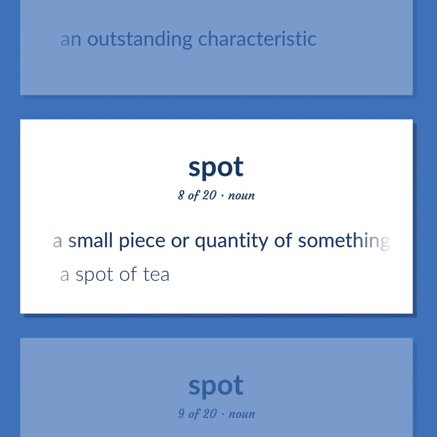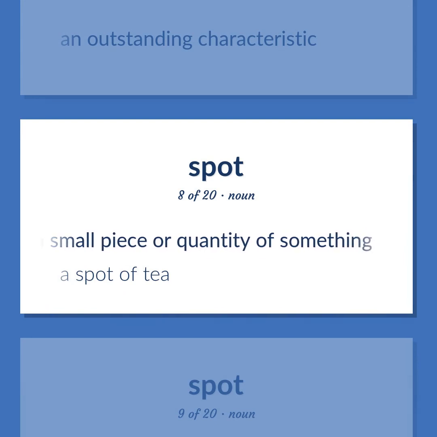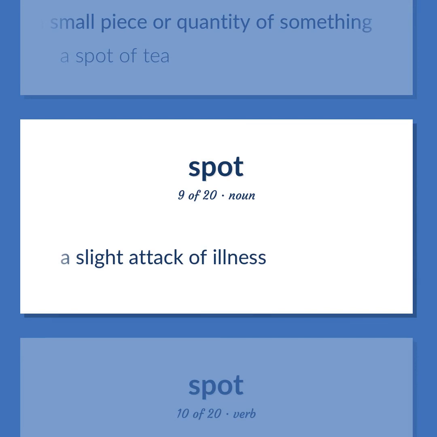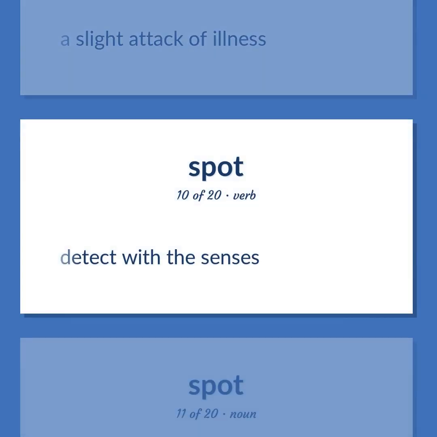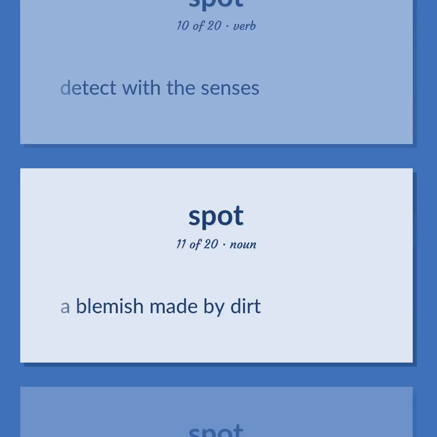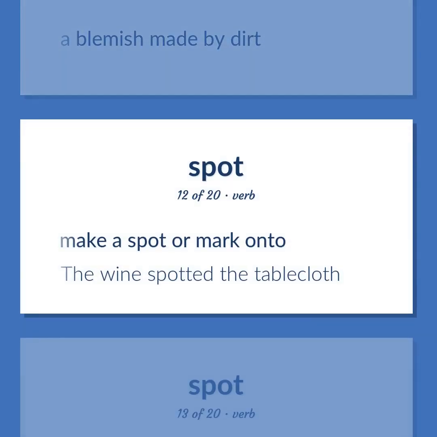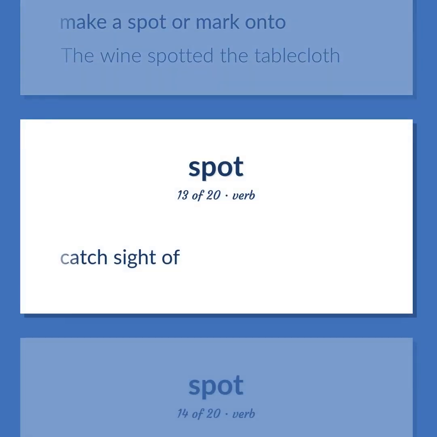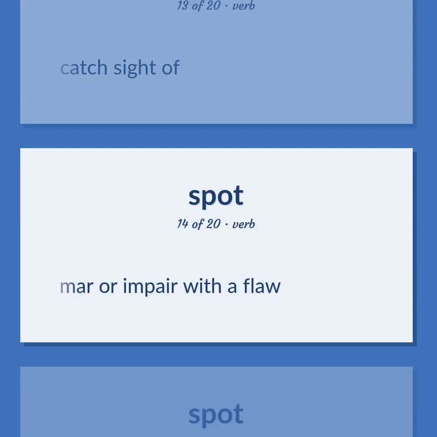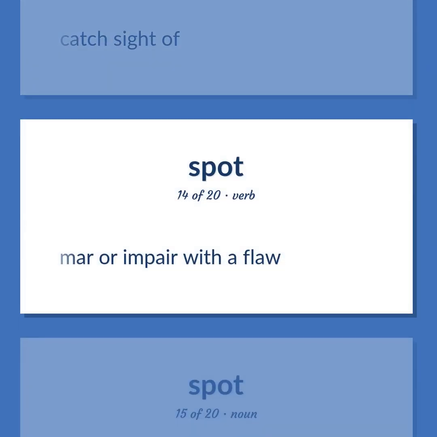A small piece or quantity of something. A spot of tea. A slight attack of illness. Detect with the senses. A blemish made by dirt. Make a spot or mark onto. The wine spotted the tablecloth. Catch sight of. Mar or impair with a flaw.